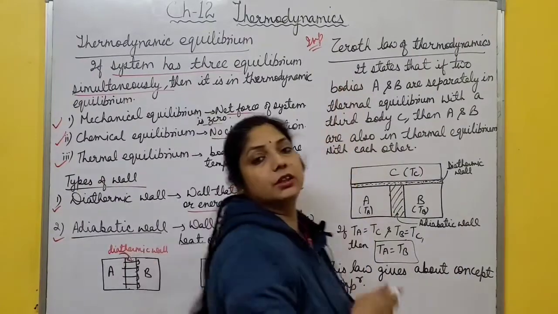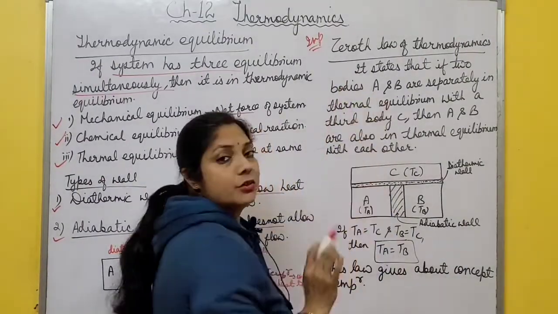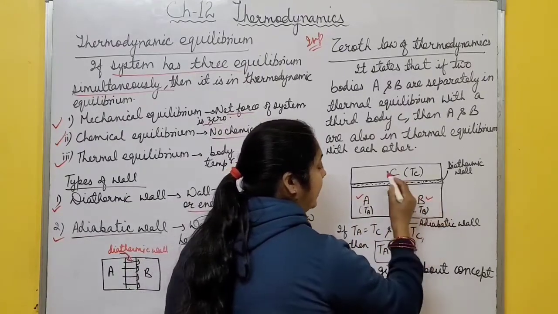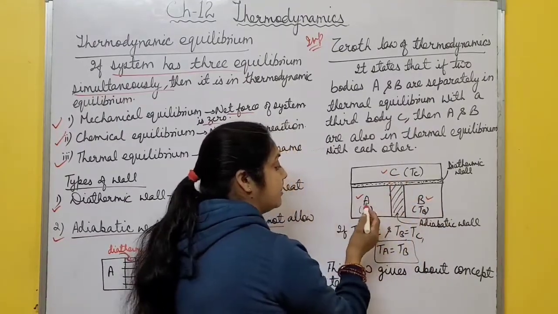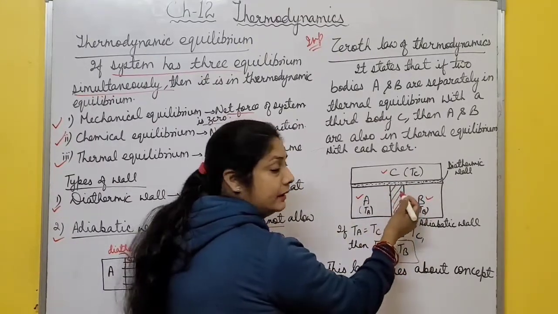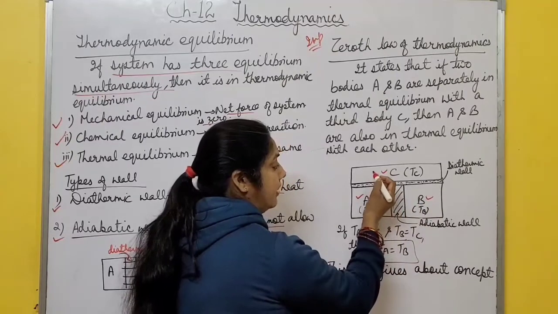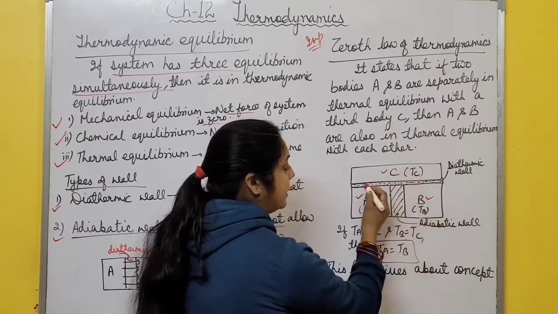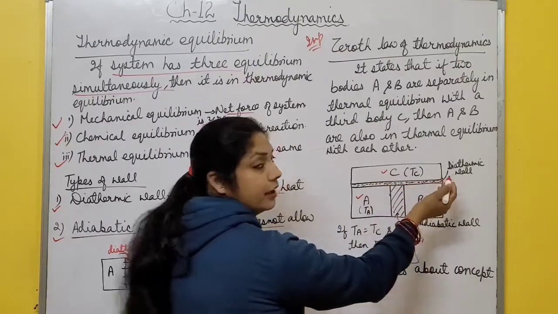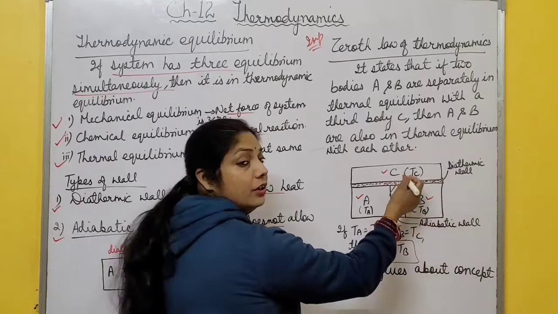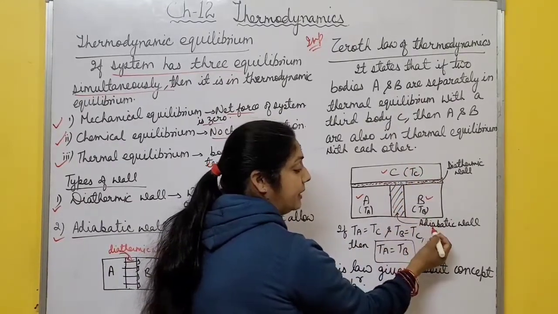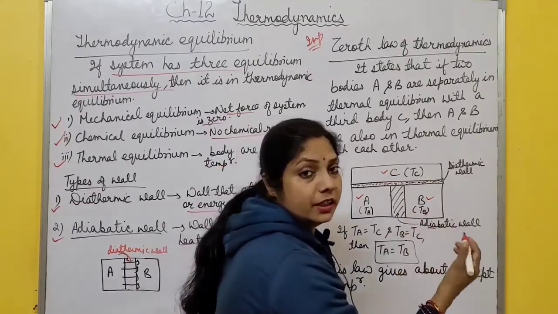Now come to the zeroth law of thermodynamics. To understand this law, consider there are three systems A, B and C. The temperatures of the three systems are TA, TB and TC. Suppose A and B are separated by an adiabatic wall, and A and C and also B and C are separated by diathermic walls. Diathermic walls are those walls which allow heat or energy to flow, and A and B are separated by an adiabatic wall, which does not allow heat or energy to flow.